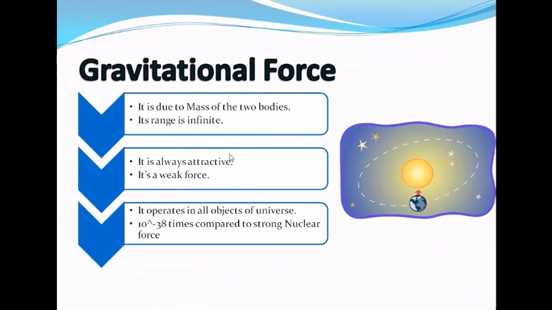It is always attractive in nature. It is one of the weak forces because we have already seen this law that force of gravitation is equal to the product of their masses and inversely proportional to the square of the distance between them. G is the gravitational constant.